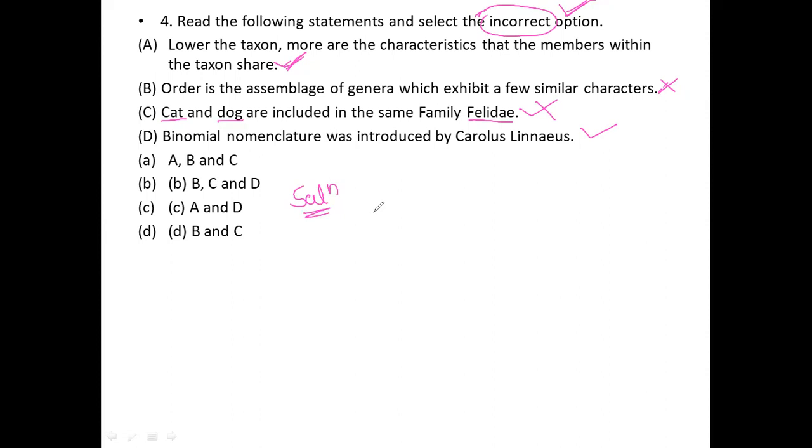The order is a category of assemblage of families which exhibit a few similar characters.